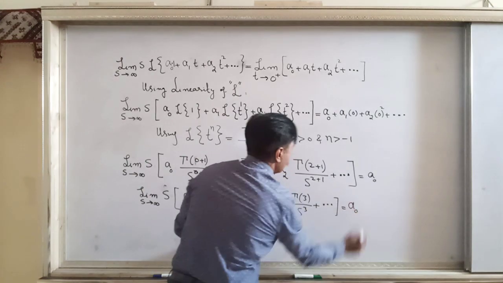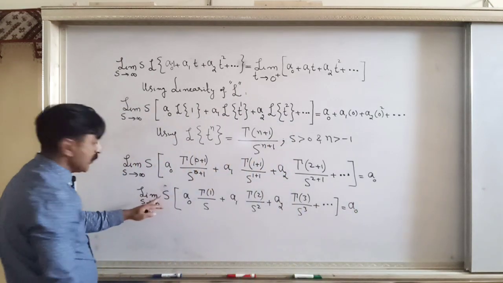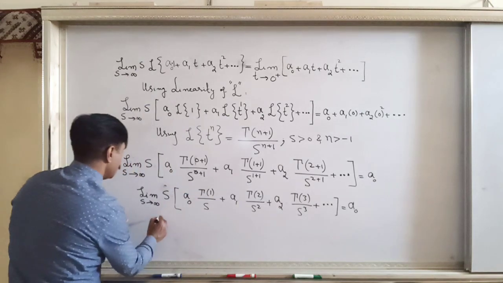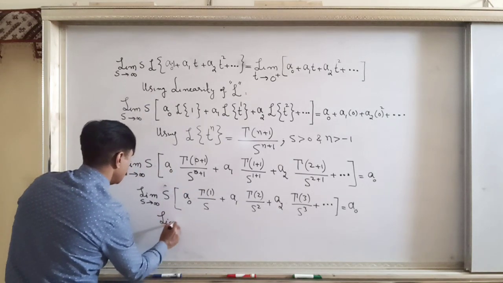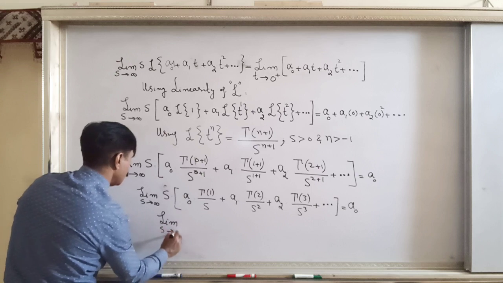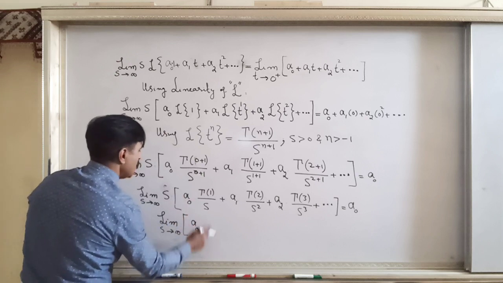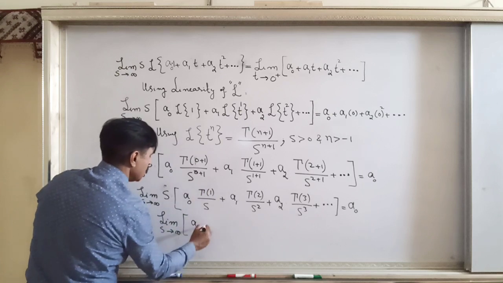And it is a naught on the right hand side. Now you can multiply this s inside. Let's do this multiplication. Limit s approaches to infinity. This is a naught into gamma 1